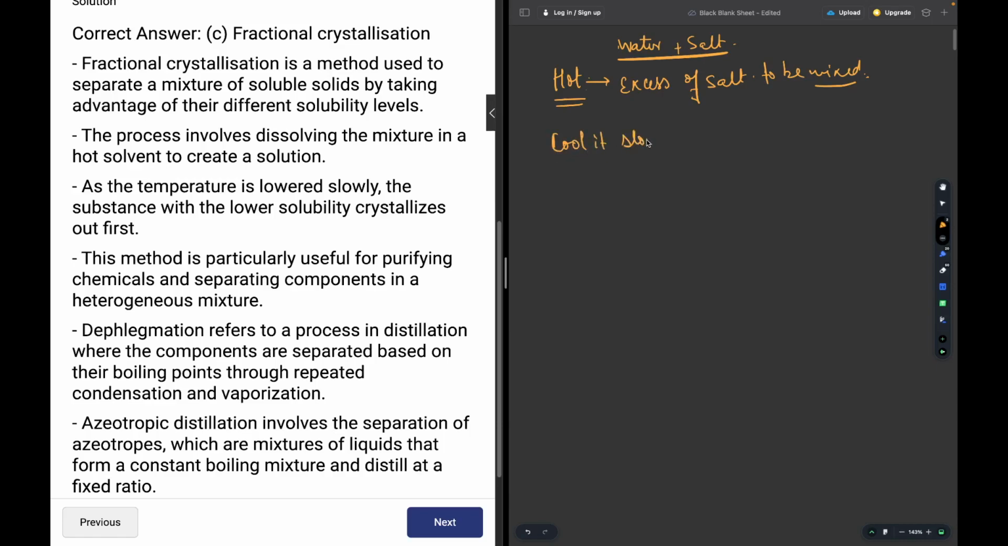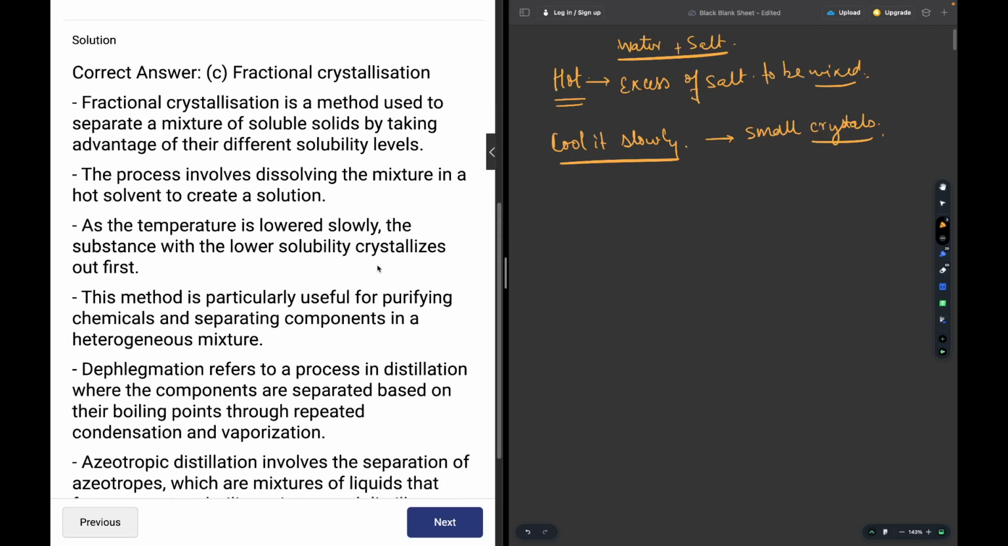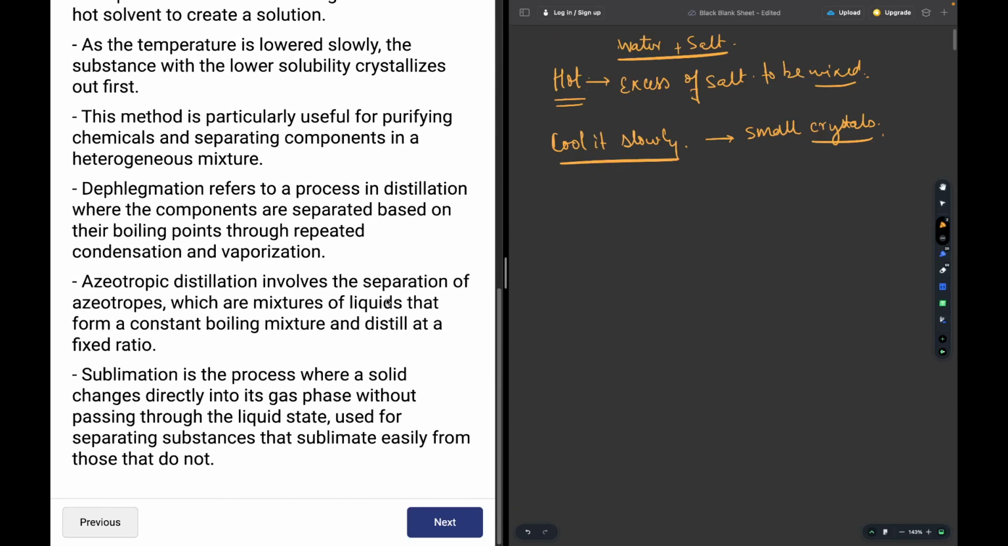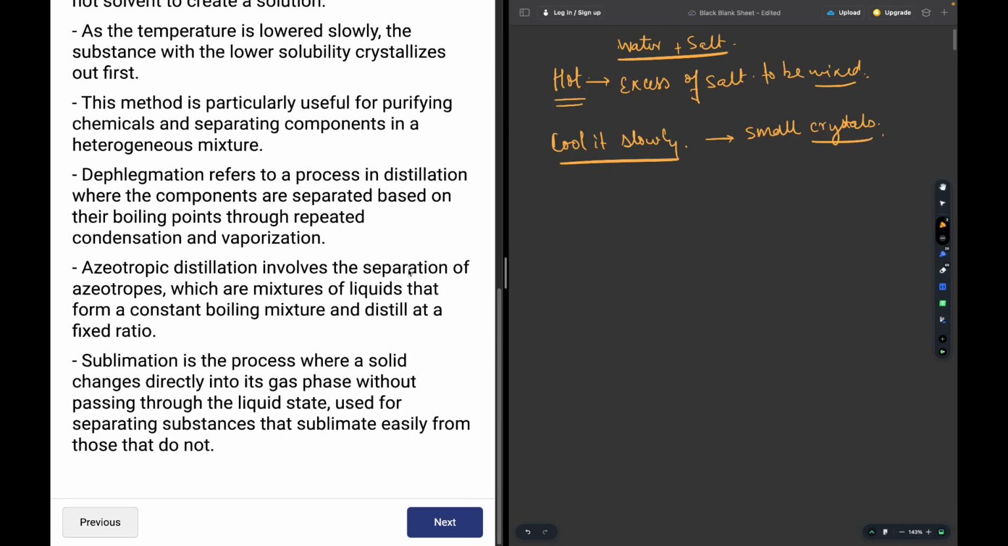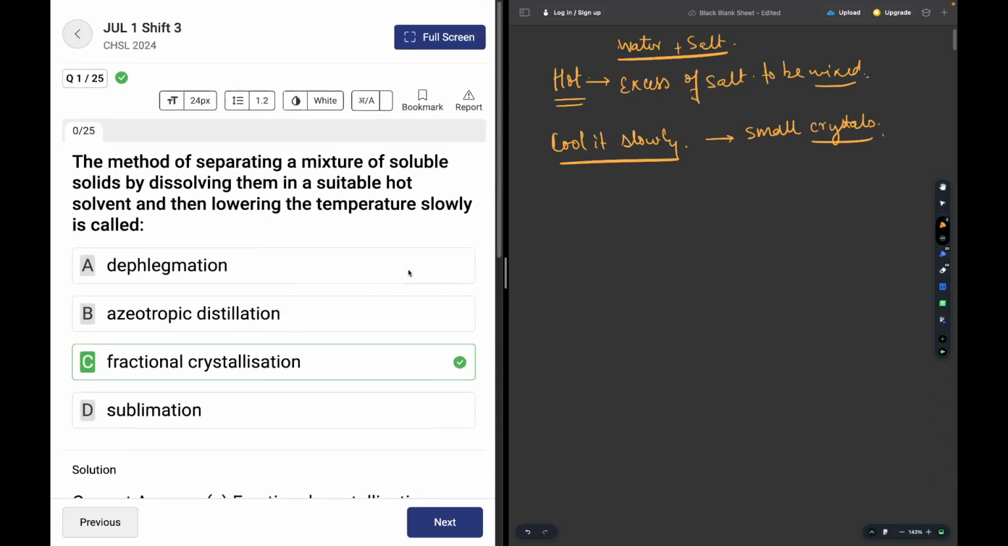Now cooling it slowly would allow me to receive small crystals of salt back. Okay, I'll get the small crystals of salt back. So this is called fractional crystallization. Please read everything that's here. You may pause the video and read, because I'll be moving on to the next question now.